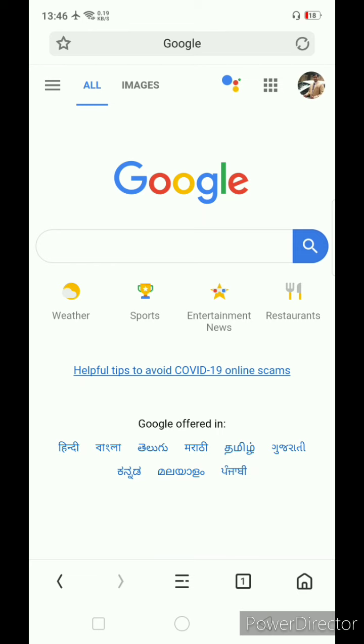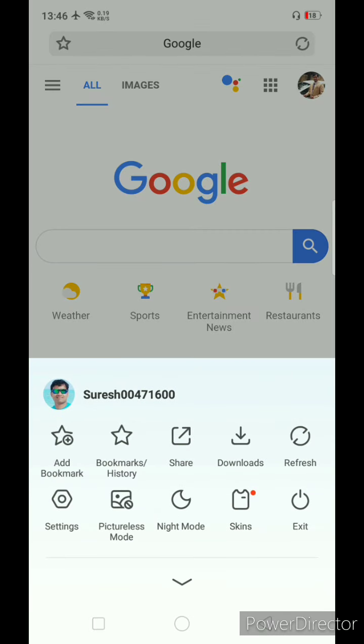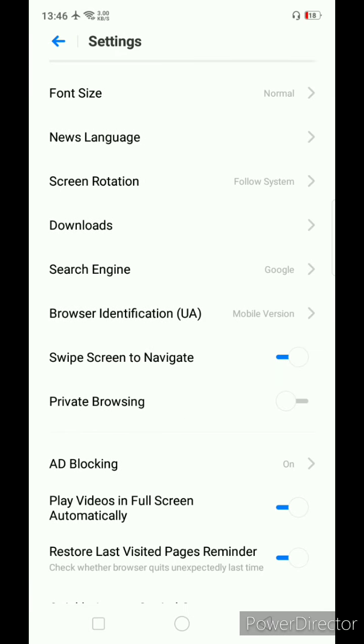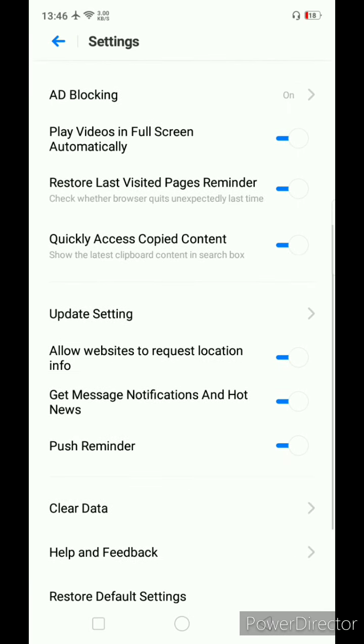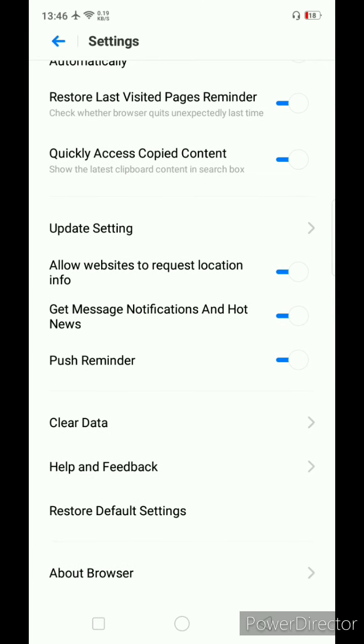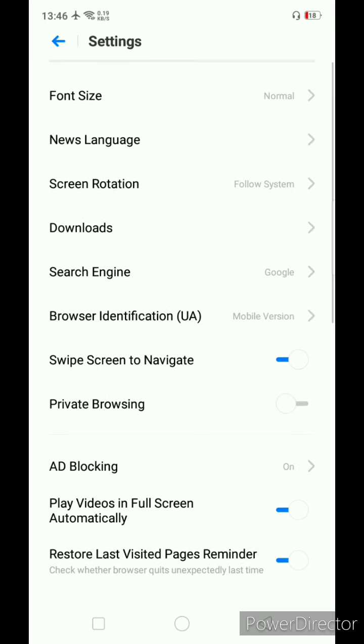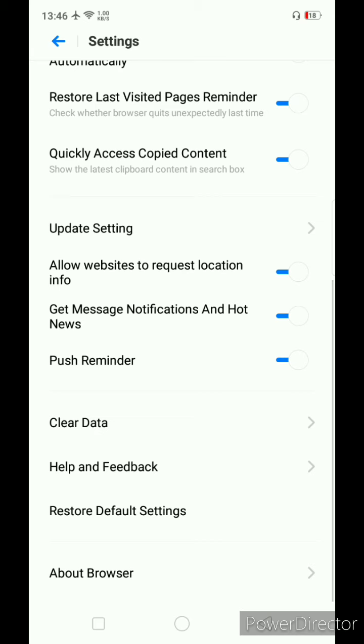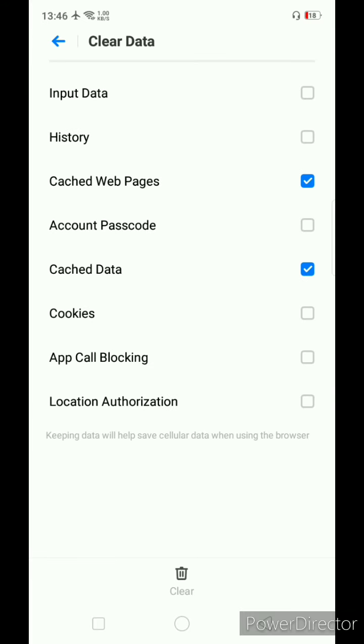So if you want to know about it, go into the settings. I have opened the Oppo browser. The interface may be different in different browsers. So go to settings and clear data.